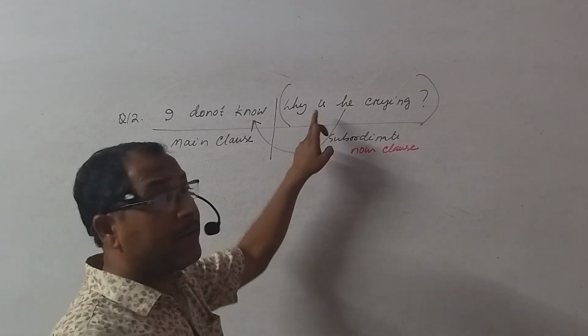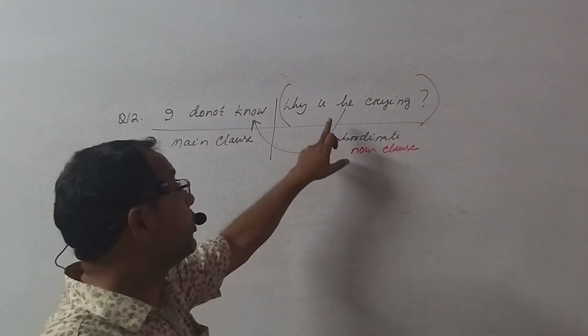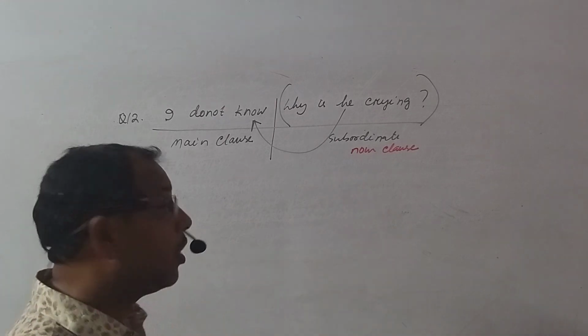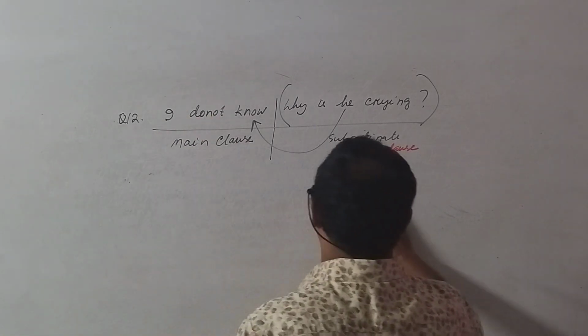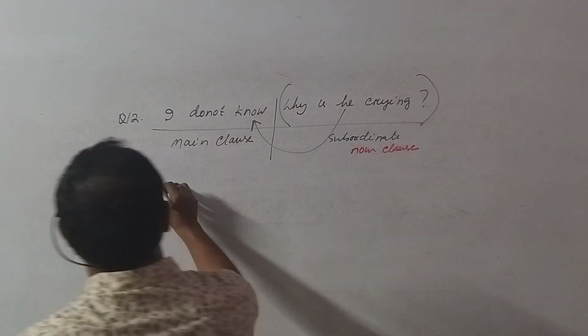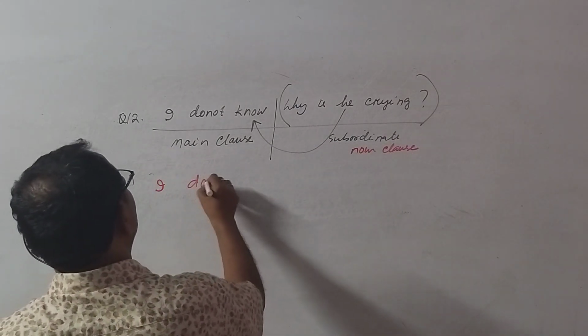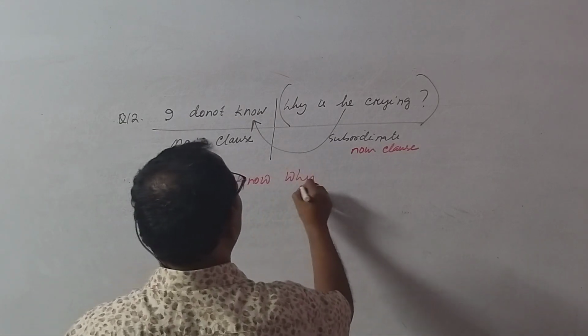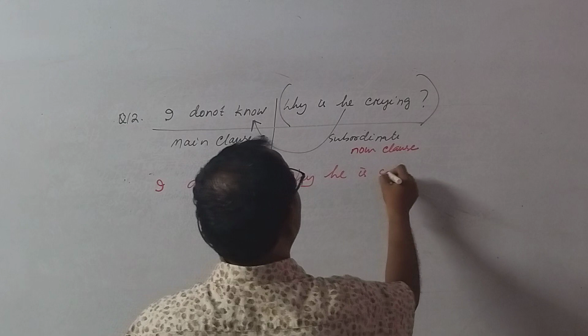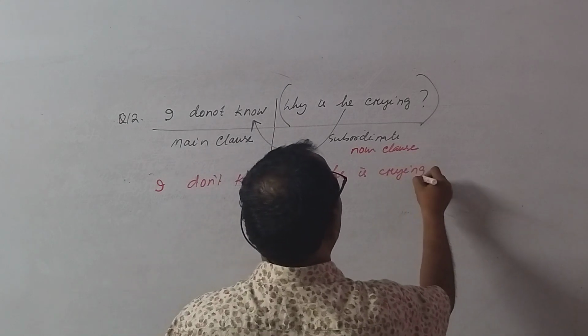We cannot make this sentence negative or interrogative. I don't know, it will be a statement. So the answer will be I don't know why he is crying. It's a full stop.